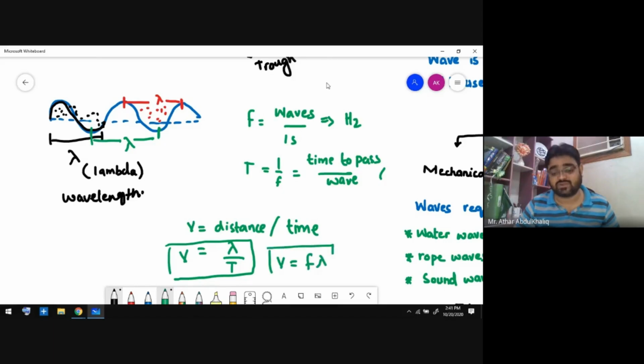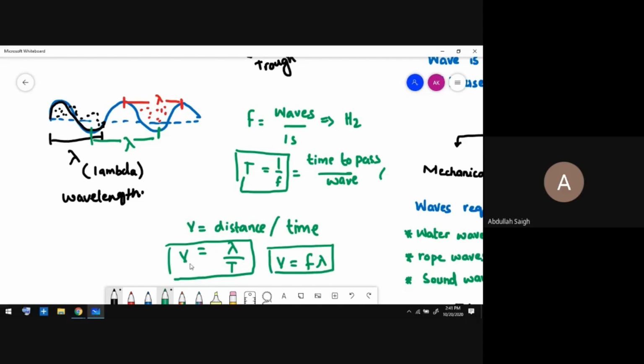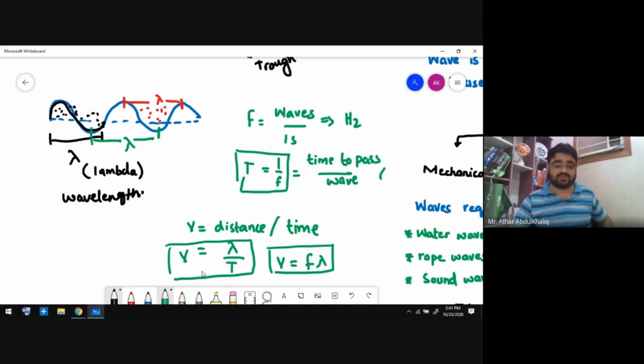From where did I get this frequency? Because you know that frequency and period are reciprocal to each other. I didn't replace f with T. I replaced f with 1 over T. You know that f is equal to 1 over T. So here v is equal to lambda over T, which means lambda times 1 over T. So rather than writing 1 over T, I wrote f, because 1 over T is f. So you can write v is equal to lambda times f, or f times lambda.